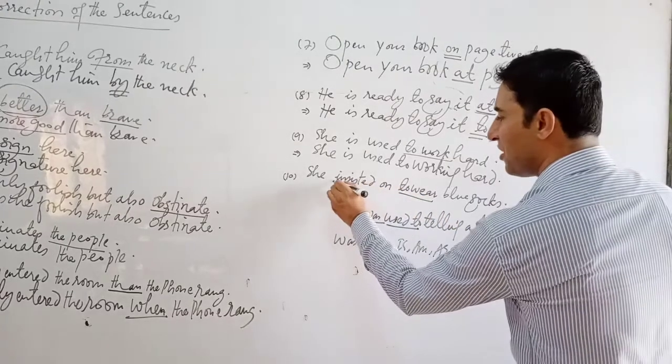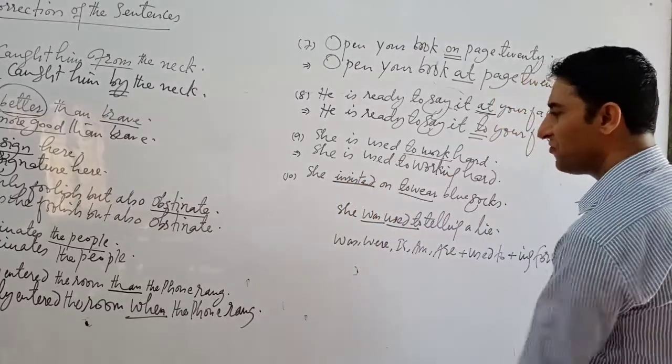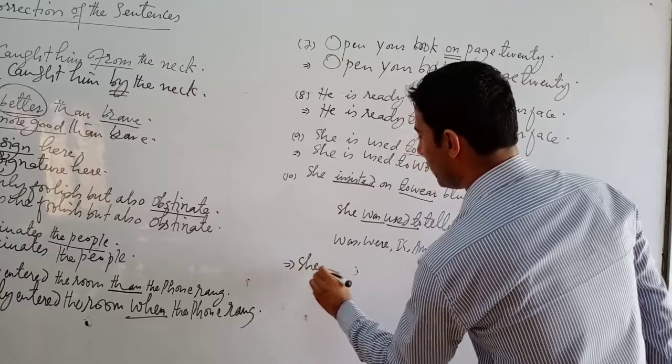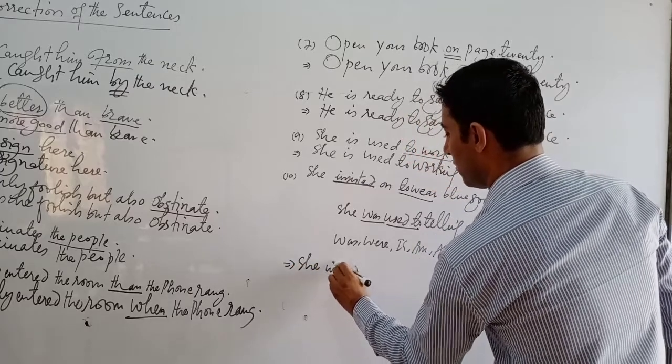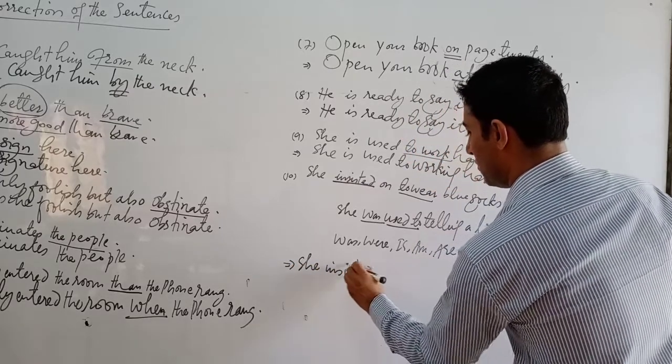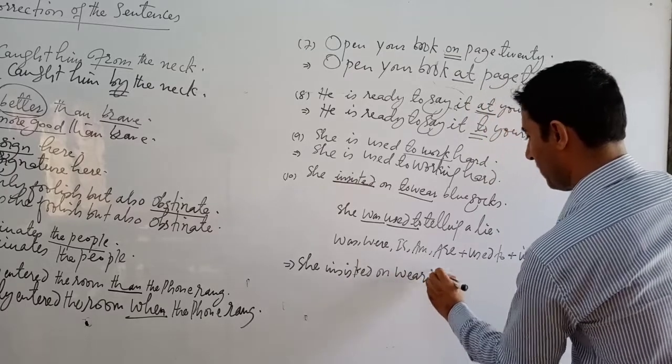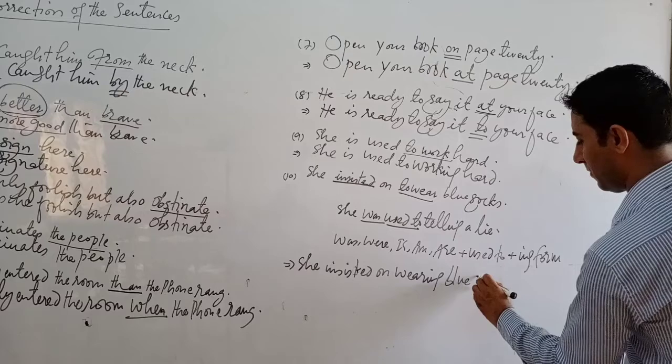The word is insisted on. Insisted on also is used with the ing form. She insisted on wearing blue socks.